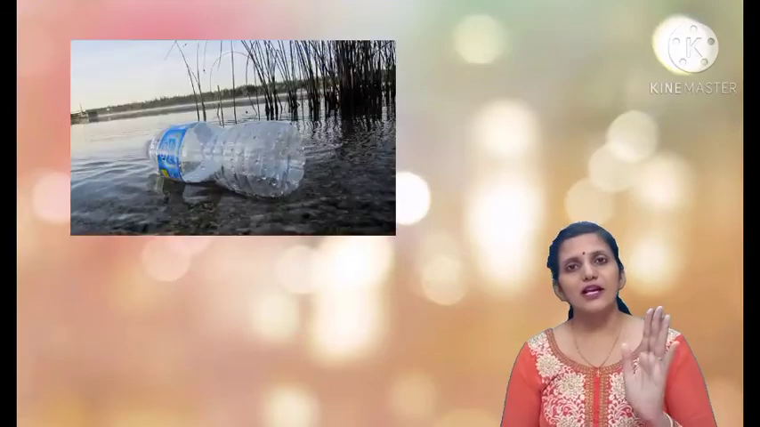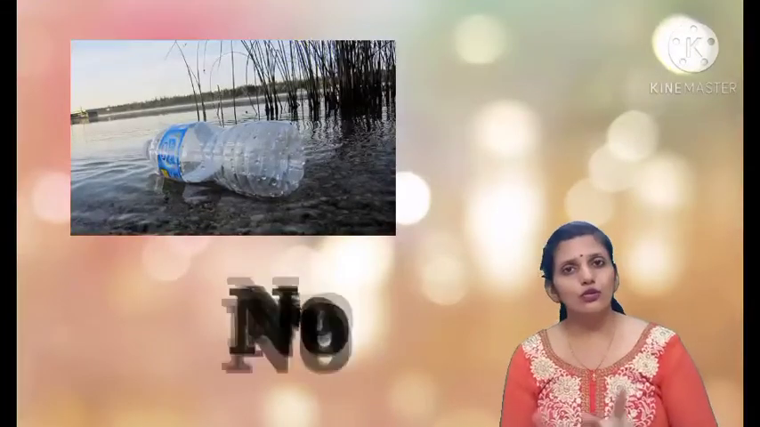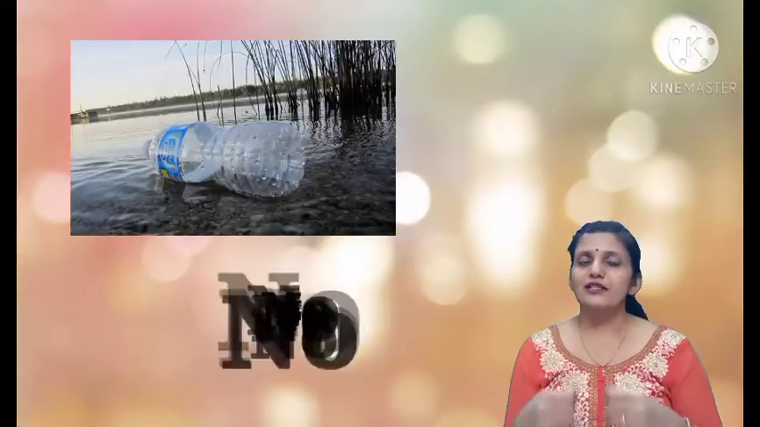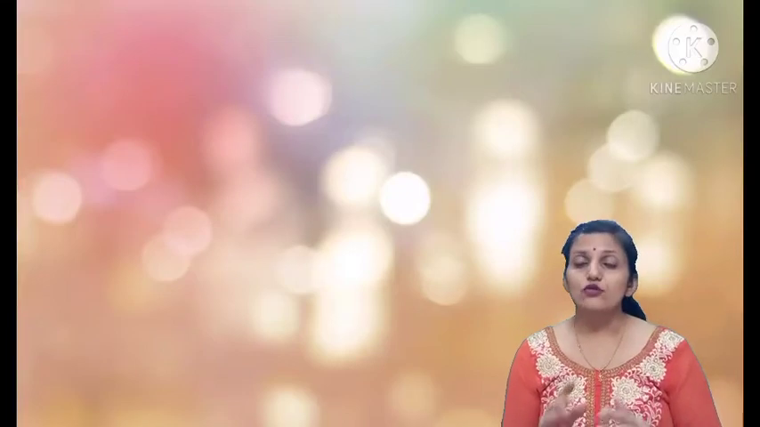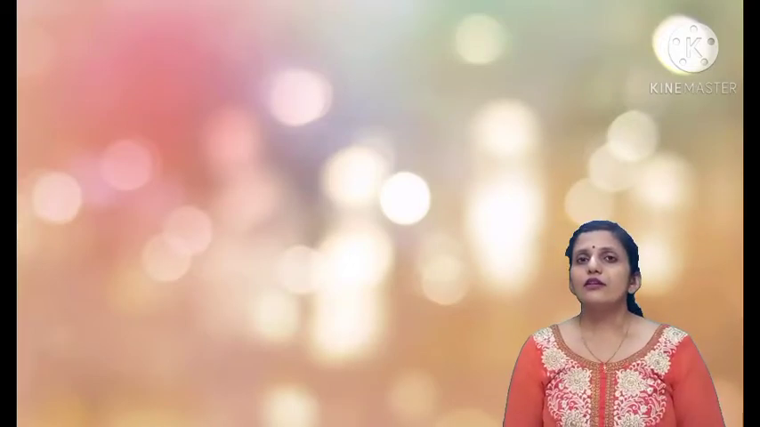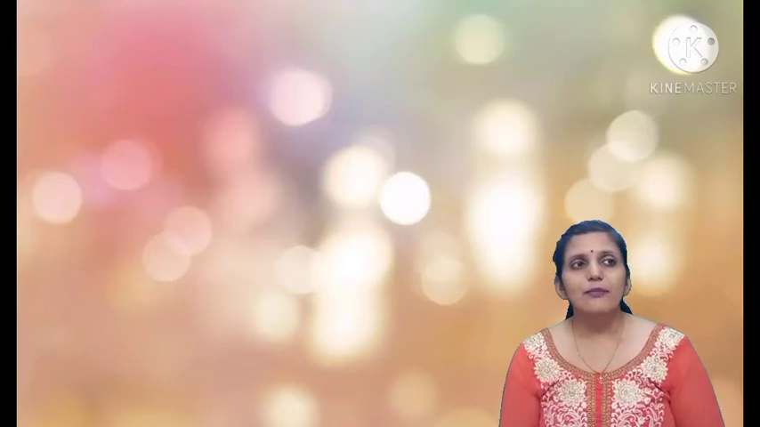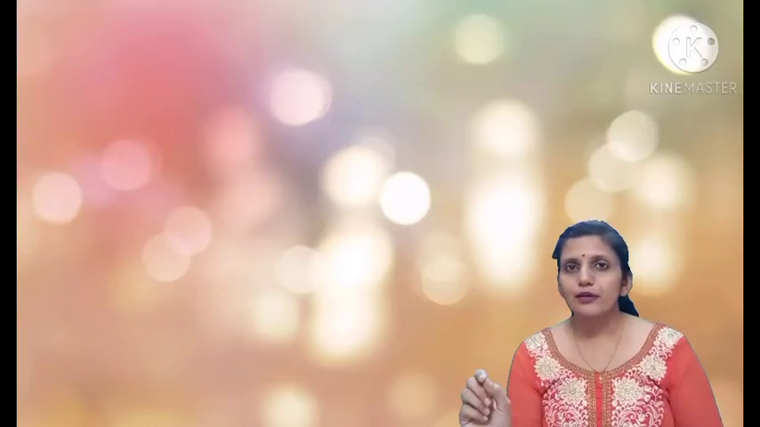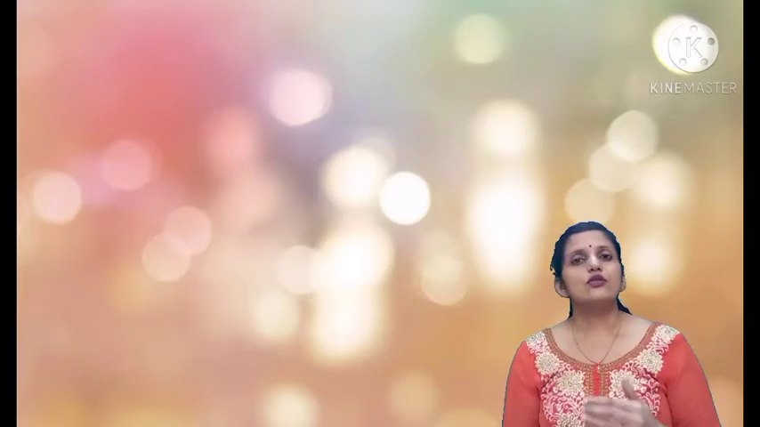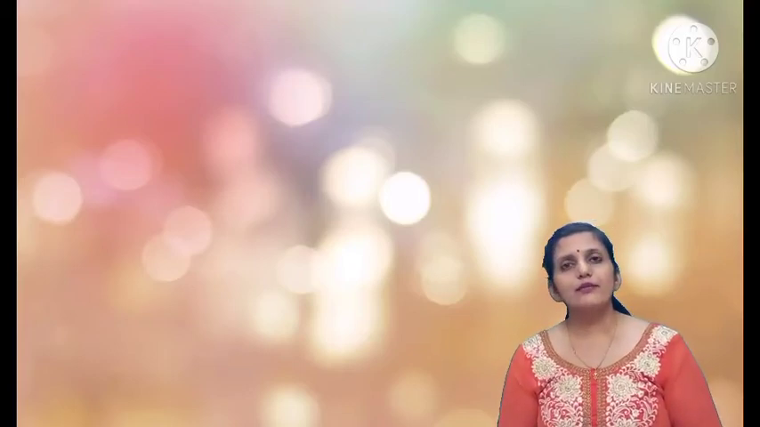For example, a plastic bottle: drink and throw? No. Use it again and again. Plastic polythene, use it again and again, so that we will use less of this non-biodegradable waste, and we can be a reason for the prevention of pollution. If we talk about recycle, for example, paper: once you have written on the paper, it can be recycled. In higher standards you will learn about this also. So the things that can be decomposed or recycled should be recycled, and this is how we can prevent pollution.